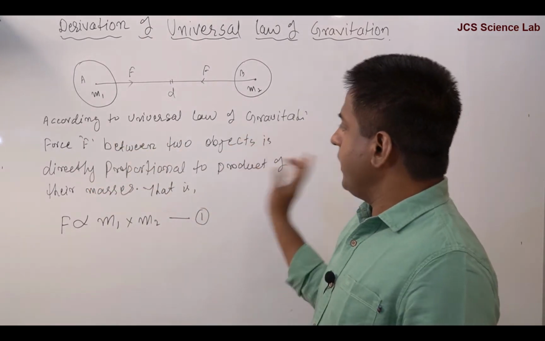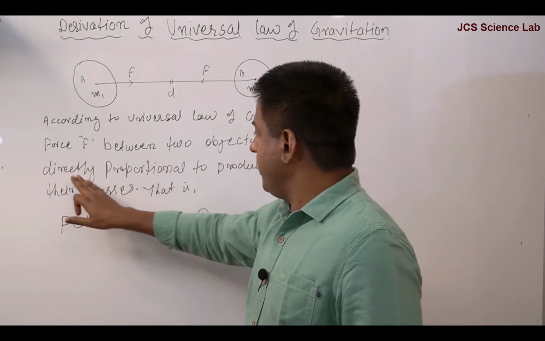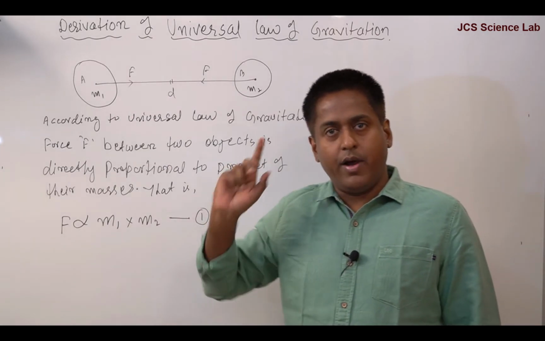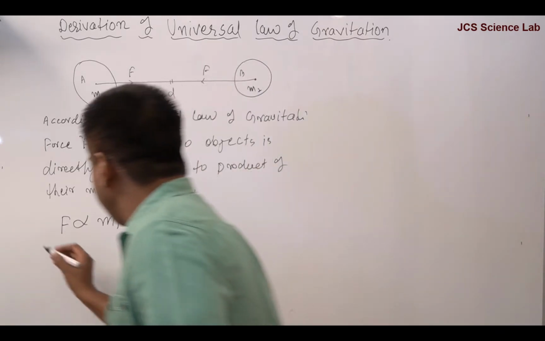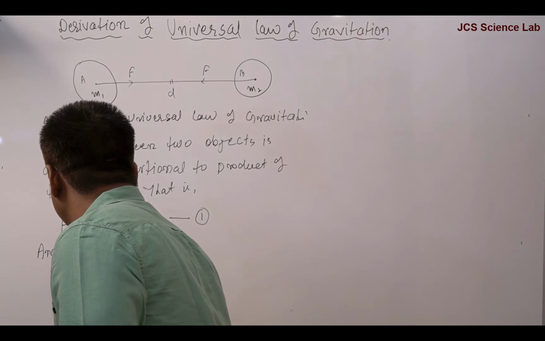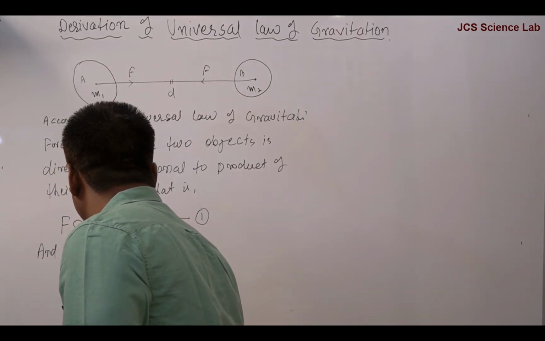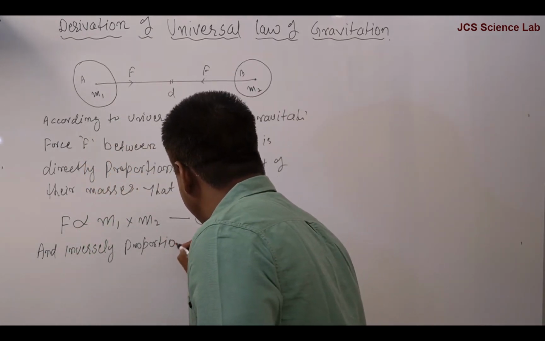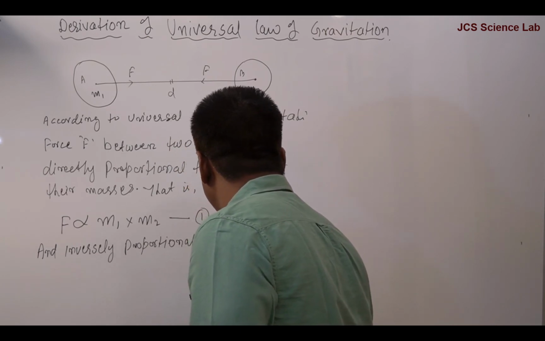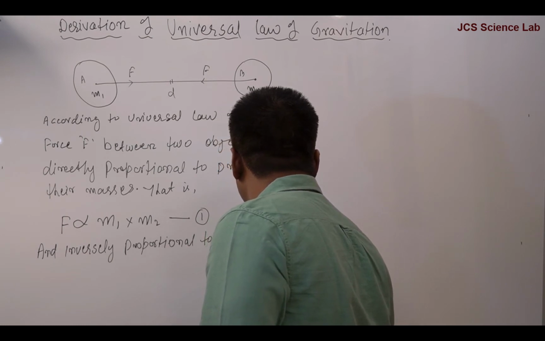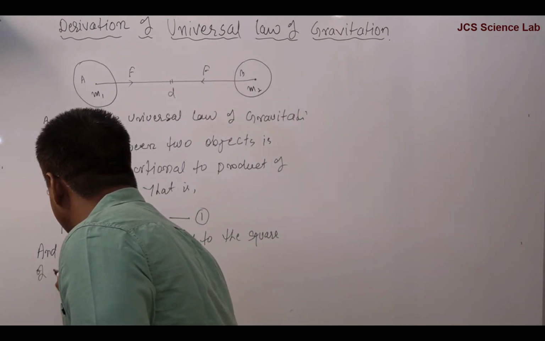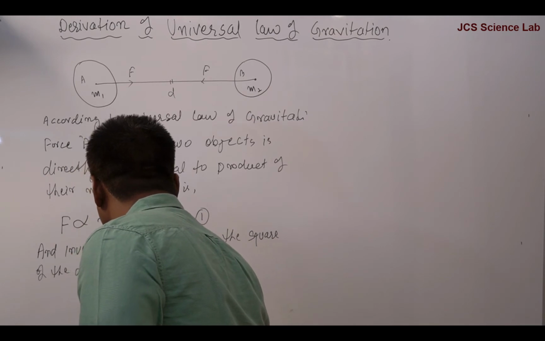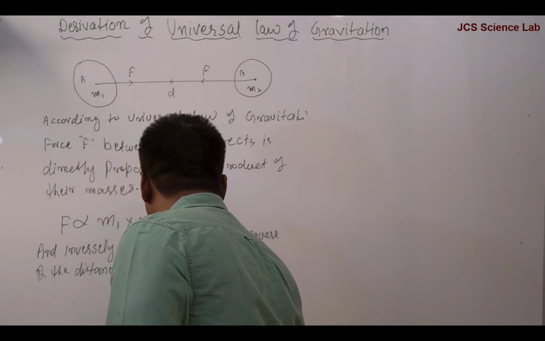According to the universal law of gravitation, force F between two objects is directly proportional to the product of their masses and inversely proportional to the square of the distance between them.